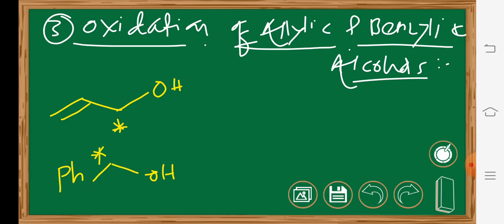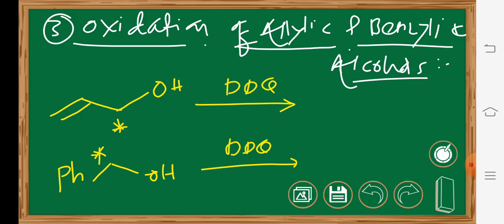Now, when both of these substrates react with DDQ, the result is the formation of alpha beta unsaturated carbonyl compounds. Allylic and benzylic alcohols are oxidized by DDQ to afford alpha beta unsaturated carbonyl compounds.